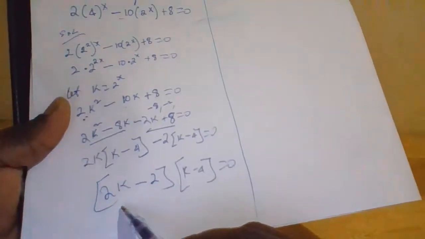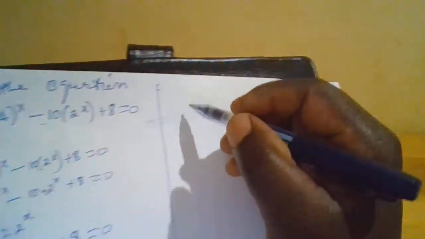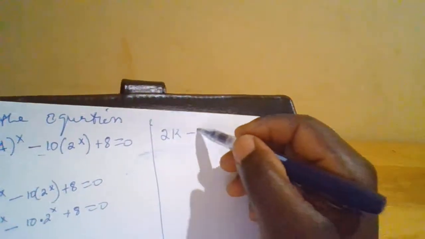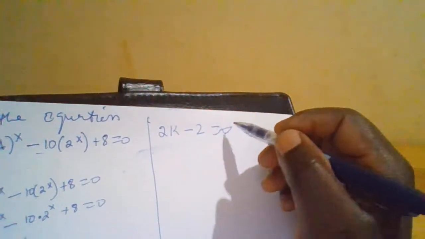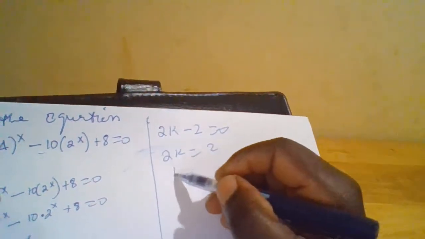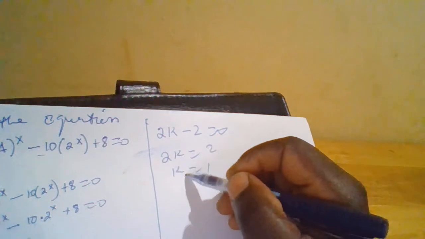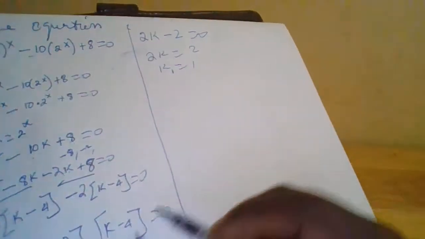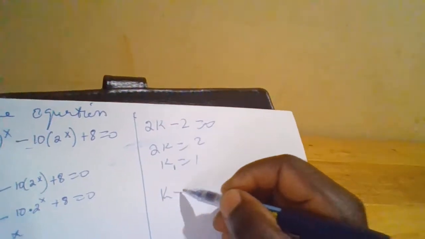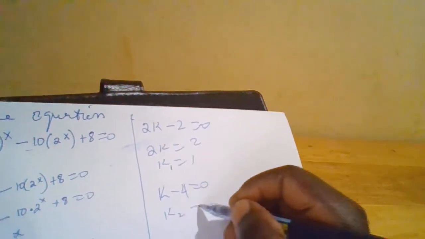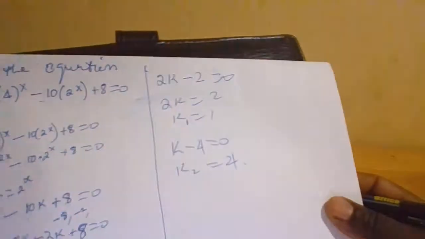So here we have two values of k. We can have this first, 2k minus 2 equals 0. So 2k equals 2, so k equals 1. We can call it k1. And then you can also have k minus 4 equals 0. So k2 equals 4.